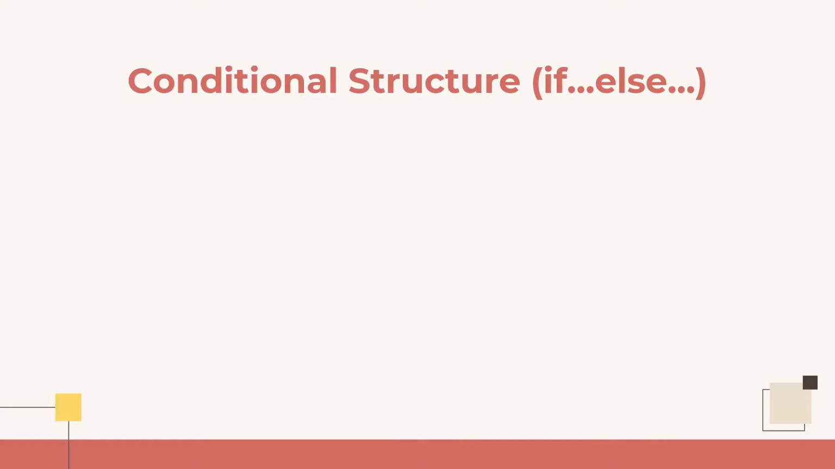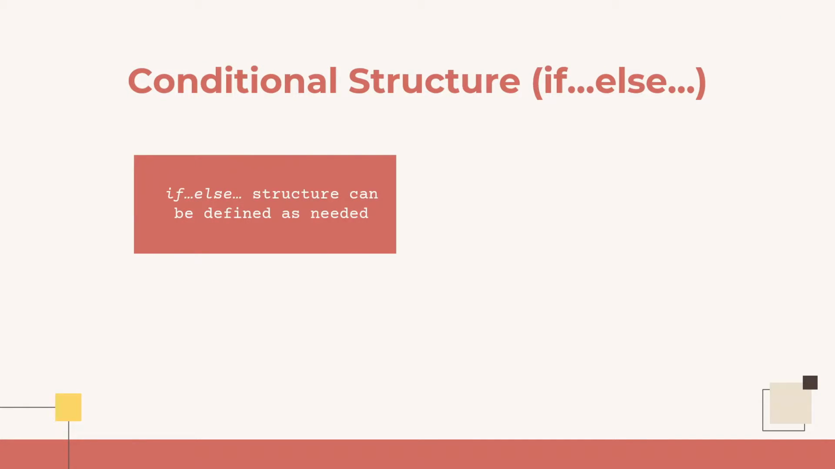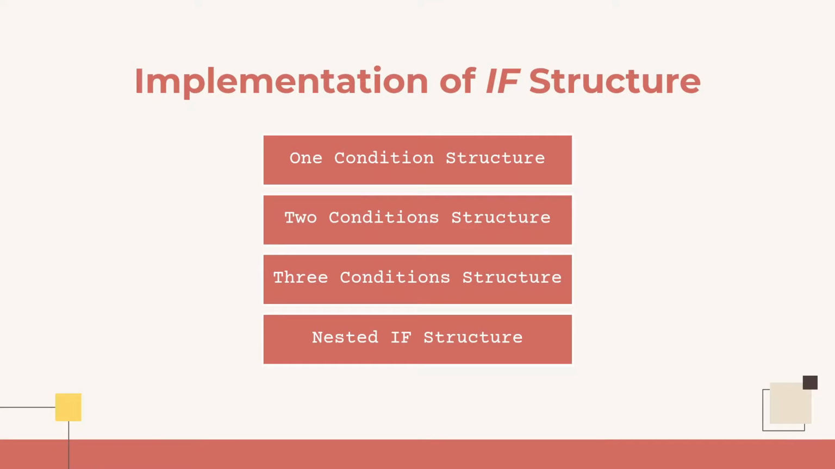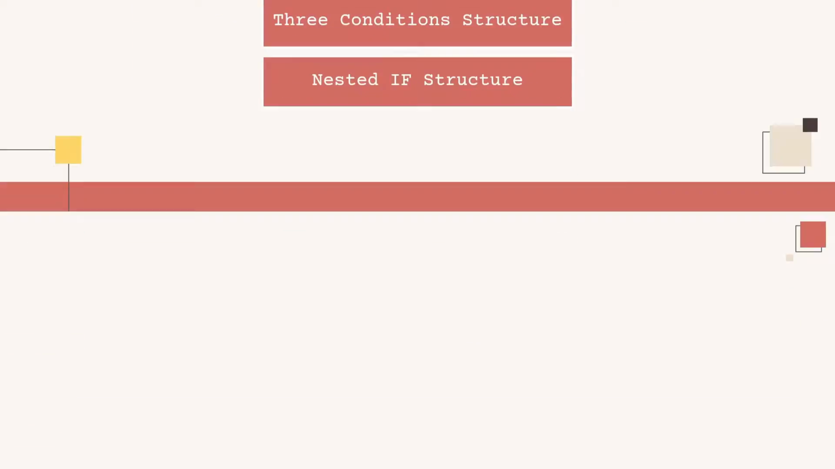We need to remember that the if-else structure can be defined as needed. The implementation of the if structure in a program, from the simplest one to the most complex, can be divided into four types. The four types of if structure implementation are the one condition structure, two condition structure, three or more condition structure, and nested if structure. First, I will explain the one condition structure.